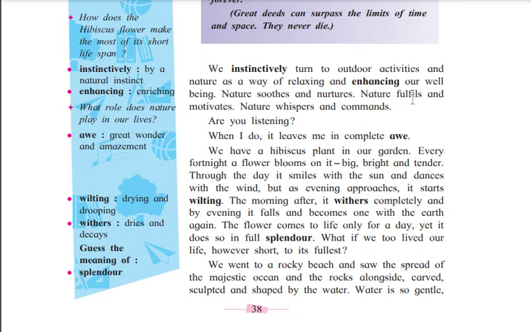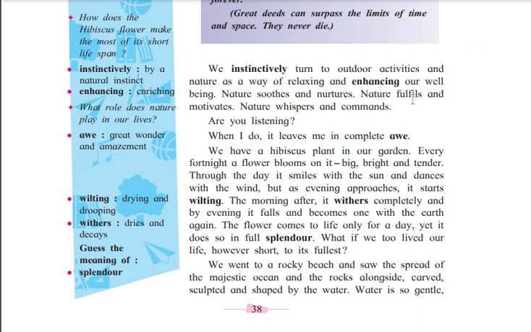Okay, so here it is saying that we instinctively turn to outdoor activities. Instinctively means given away by a natural instinct. Naturally we turn to outdoor activities and nature as a way of relaxing and enhancing our well-being. So as a natural human being, we are attracted toward outdoor activities to enhance our well-being.